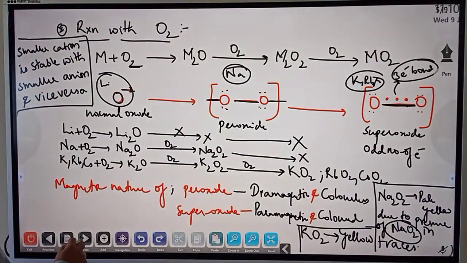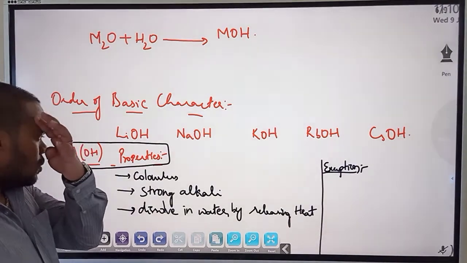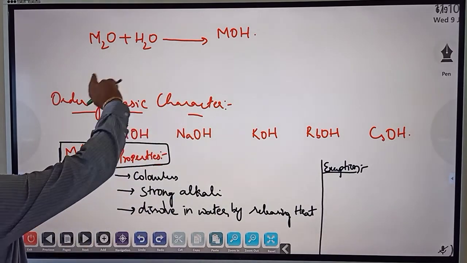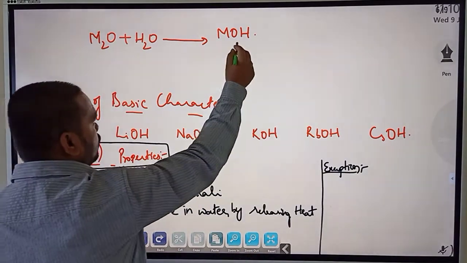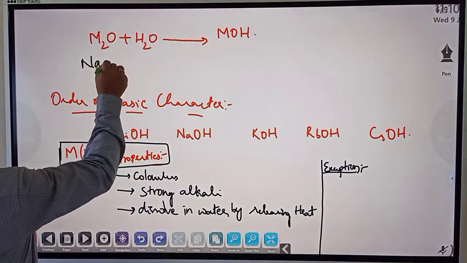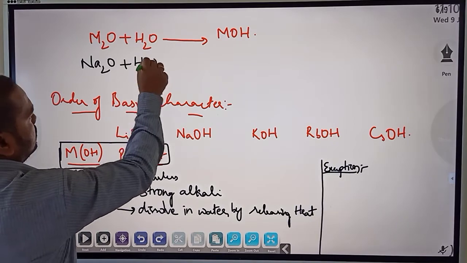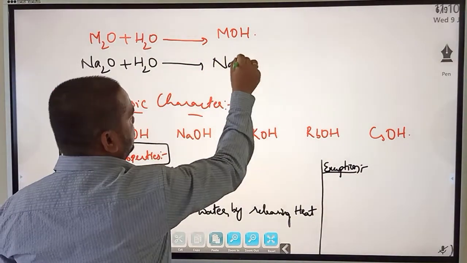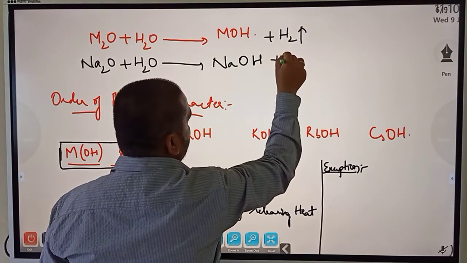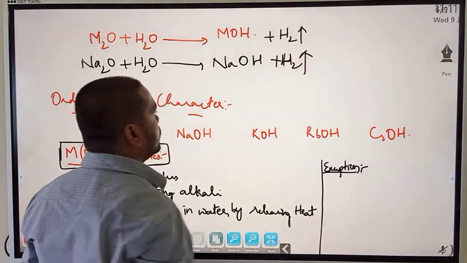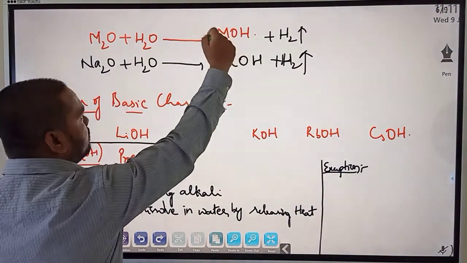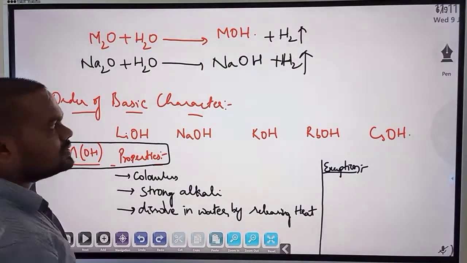Then moving on to the next. The normal metal oxides that we have formed on reacting with oxygen, when they react with water, they form metal hydroxides, like Na2O on reacting with water will form NaOH. Remember this property: metal oxide on reacting with water will form metal hydroxide, and they are called alkalis. They dissolve in water.